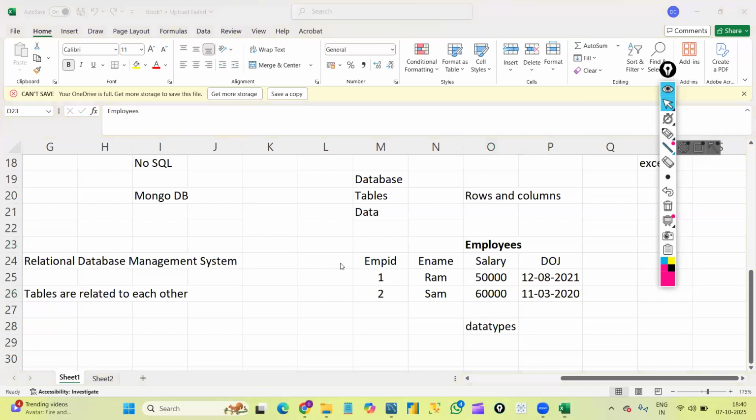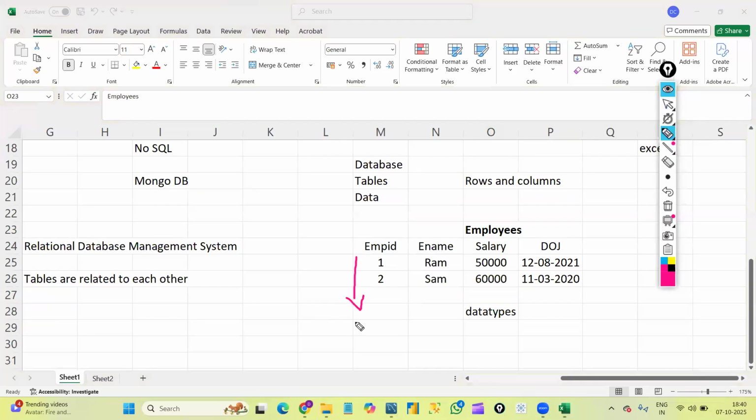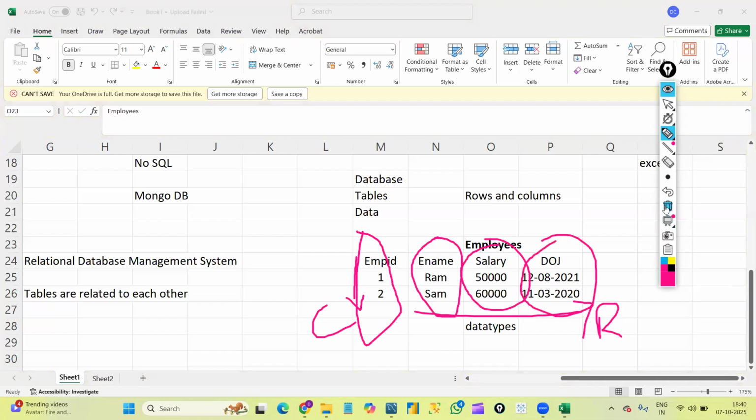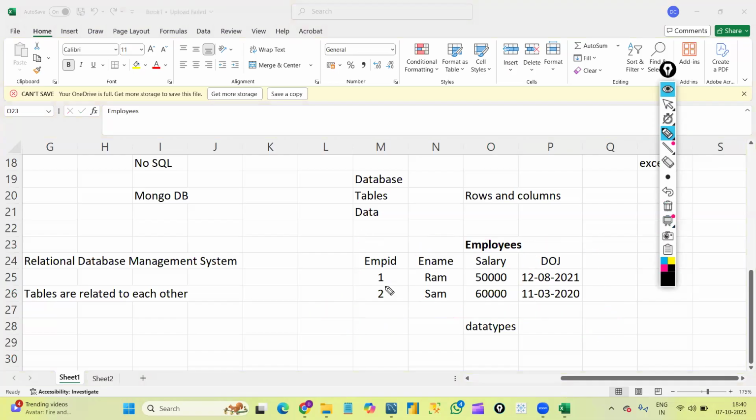I have 4 columns. The vertical thing is called columns, and the horizontal thing is called rows. That means here I'm having 4 columns. Employee ID is 1 column, employee name is 1 column, salary is 1 column, date of joining is 1 column. And this is my first row of data and this is my second row of data. This is how we will store the data inside the table. In the Excel file I wrote it like this, but let's try to create a table in SQL.